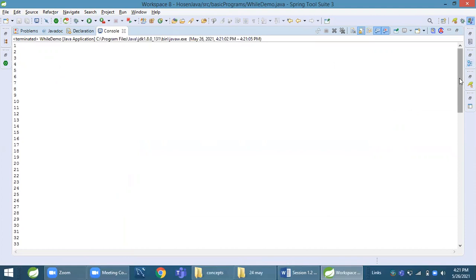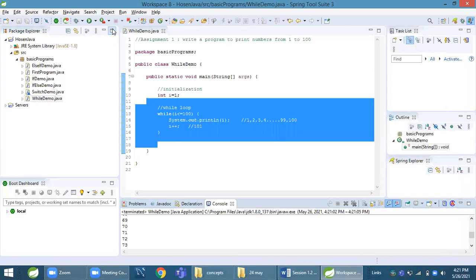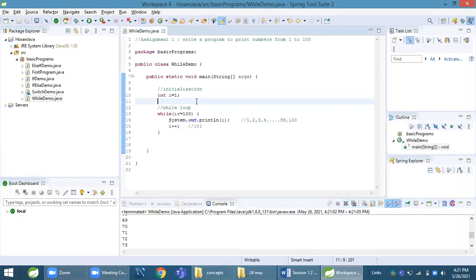1, 2, 3, 4, 5. As soon as it reached 100, it stopped printing. 1 to 100 is printed. Any doubt in this? No. Mahesh: Yes, this concept I get.